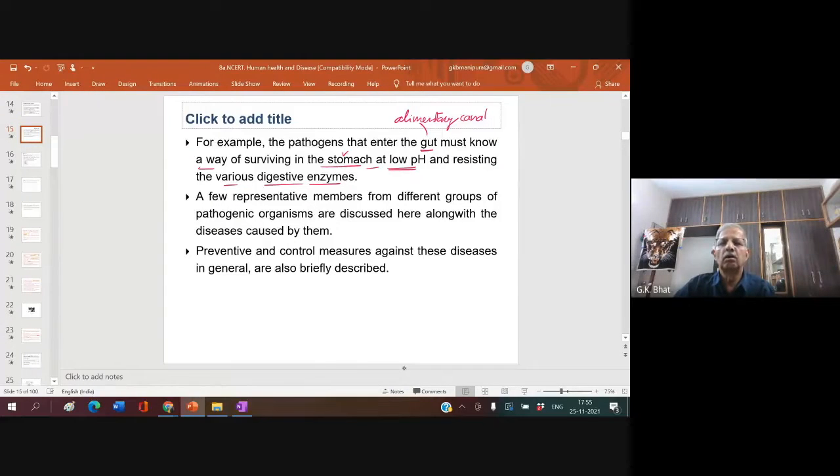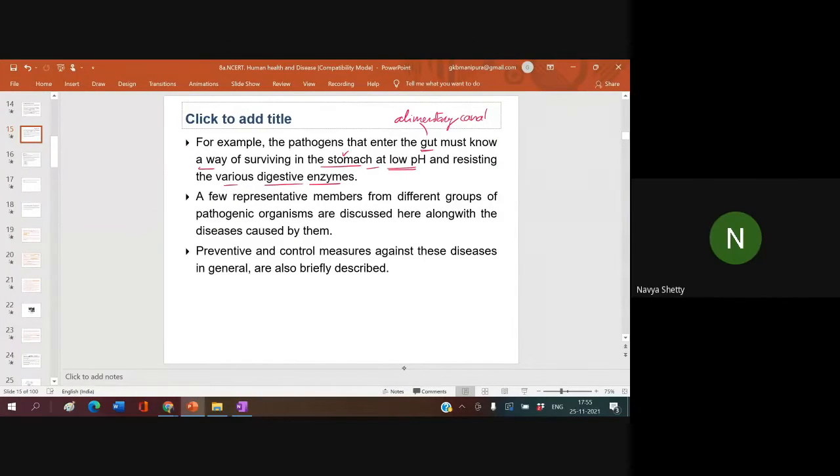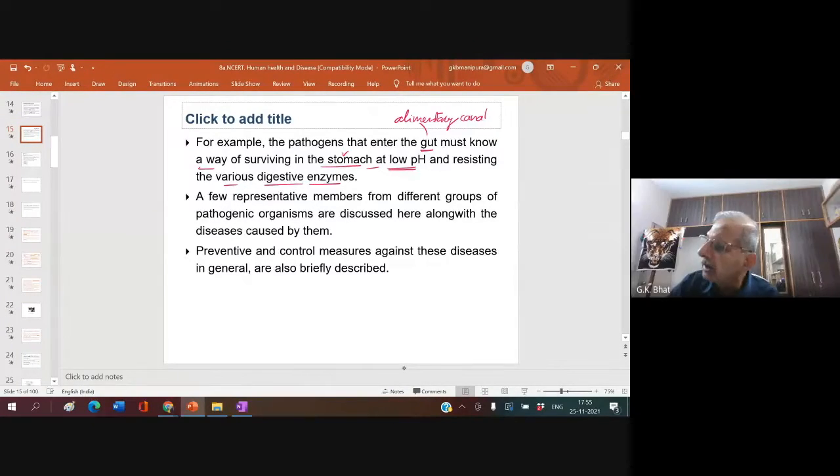Anyone else? So near 2.5. Okay. It is around 2. Right? You have not studied the digestive system. You are going to study that. It is around 2, 1.5 to 2.5.